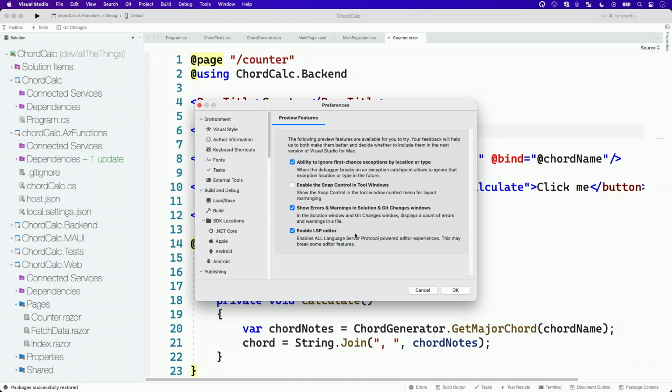So when I mentioned there's a new Razor editor we're looking at, one of the first steps is actually supporting LSP. So this is an option. There's nothing new it'll give you right now, but we'd love feedback if anybody's up to trying it out: turn it on, and then just use the editors like you normally would. But definitely report any issues there, because it's changing how some of the editors work. And I'm sure over the next few releases we'll also start to bring in that new Razor editor as another preview feature.